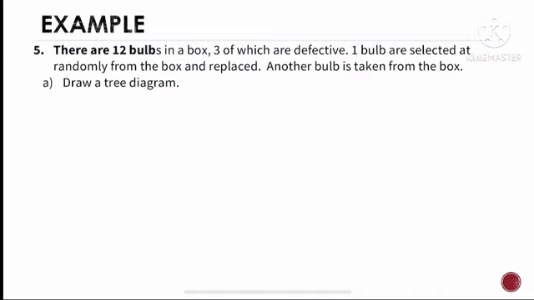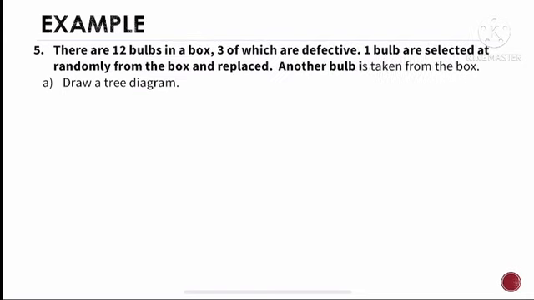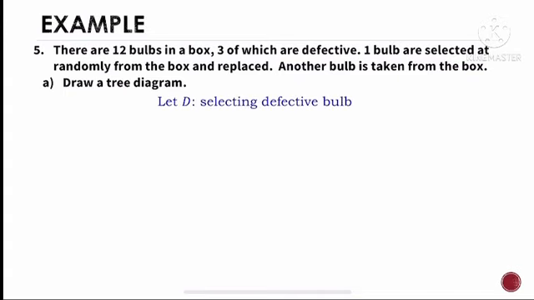Example 5 is, there are 12 bulbs in a box, 3 of which are defective. One bulb is selected at random from the box and replaced. Another bulb is taken from the box. Draw a tree diagram. Before we draw the tree diagram, we define the event first. Let D be the event of selecting a defective bulb.